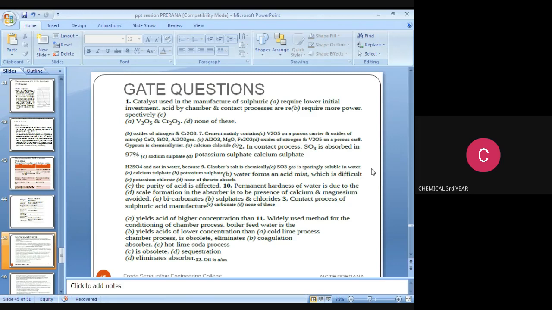The next question: the permanent hardness of water is due to the presence of sulfates and chlorides.